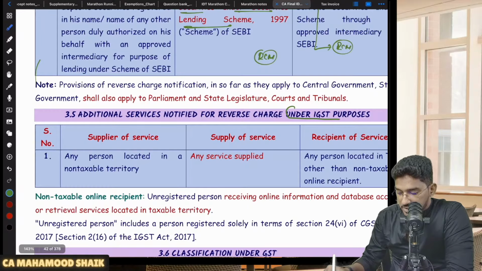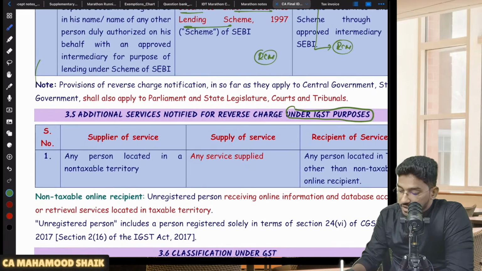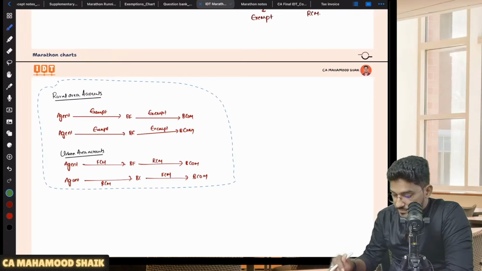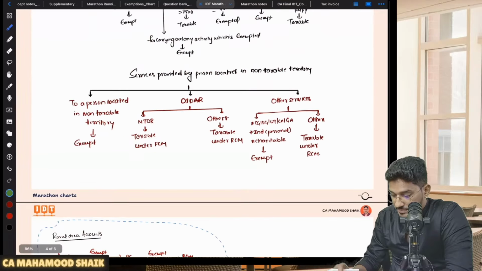Next, we have one more thing. Under IGST purposes also, there are some services which are covered under RCM. But this I will not tell you now. Along with exemptions, I will try to cover. Why? Because for that also I have a chart. So that I will try to cover it along with this.